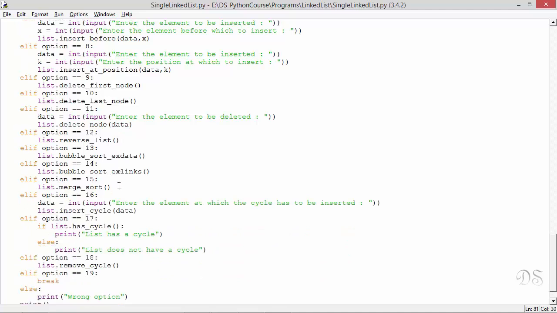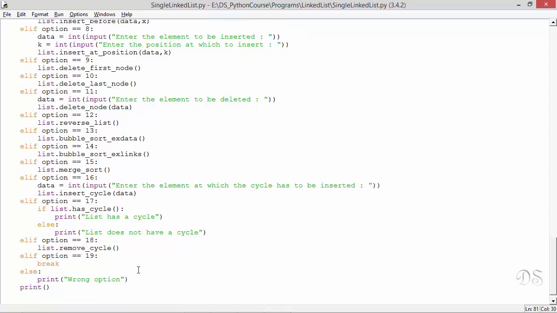So we have options till 18. In 19th option, we break the loop. So this is the code that tests all the methods of a single linked list class. In the next few lectures, we'll develop and test all these methods of this class. So before watching the next video, please make this Python file, and after every lecture, you'll be able to code 2 or 3 methods on your own.